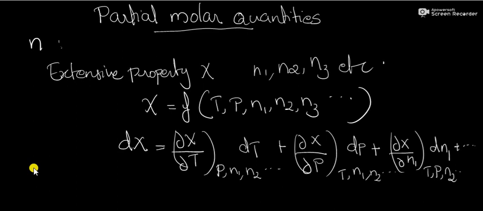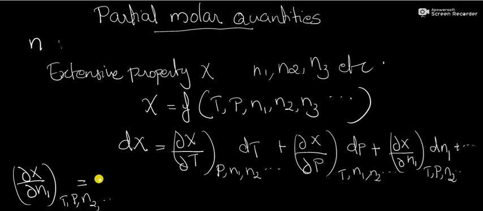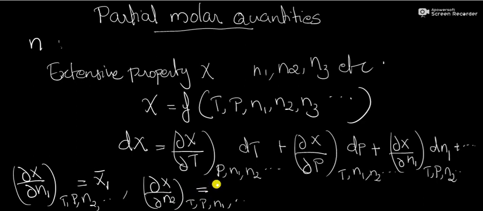Suppose we write ∂X/∂N1 at constant temperature, pressure, N2, etc. equal to X1 bar. Similarly, we can write ∂X/∂N2 at constant temperature, pressure, N1, etc. equal to X2 bar, and so on.